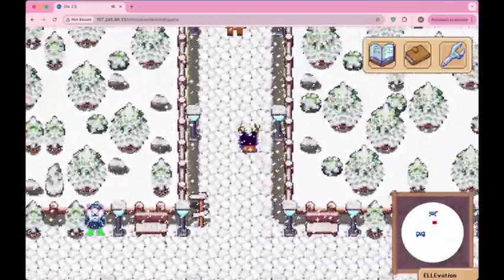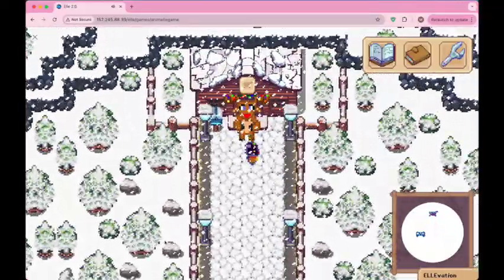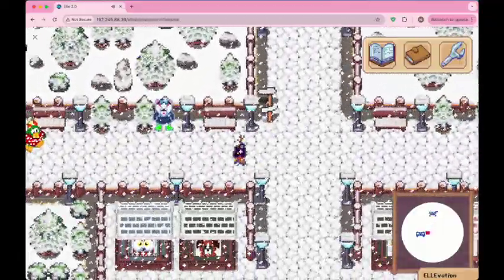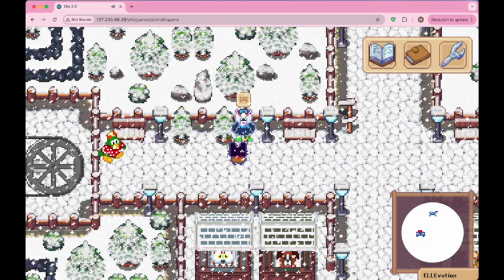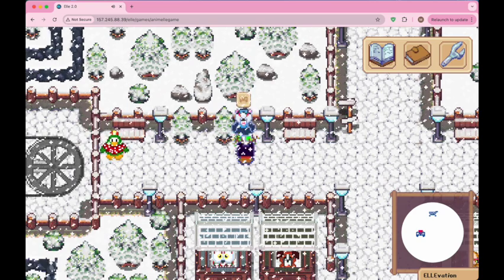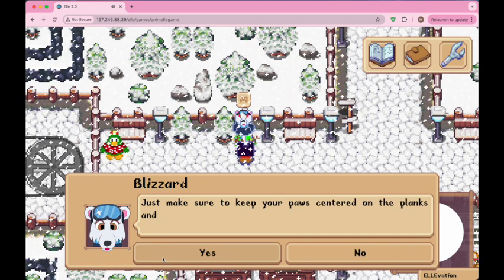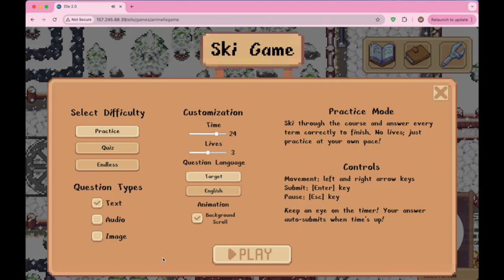After the Phoenix, we have this reindeer NPC up here, which operates the shop, but more on that later. And then finally, we have this polar bear NPC, which controls the minigame. So clicking on the polar bear NPC, they ask if you're ready to go skiing, and if you hit yes, you're greeted by this. Now I'll turn it over to Dalen to show the game.